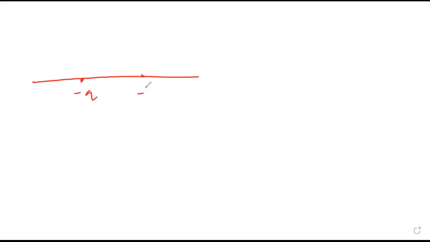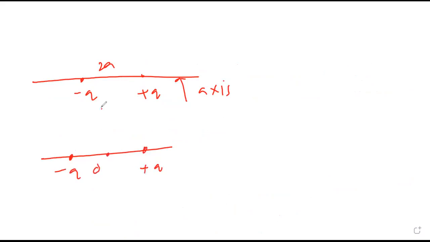Negative charge, positive charge separated by 2a. This line is called the axis. Negative charge, positive charge, center. This is called the equator.